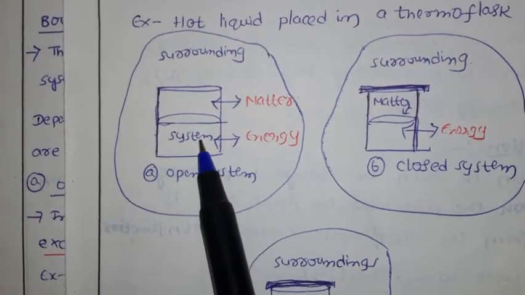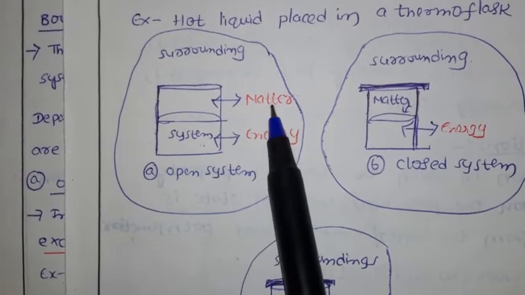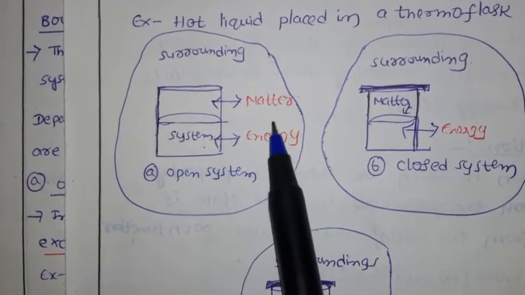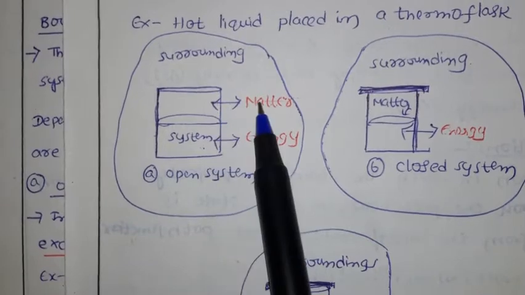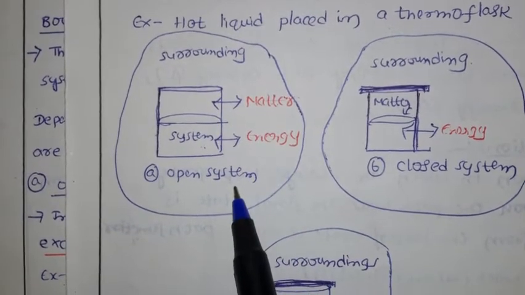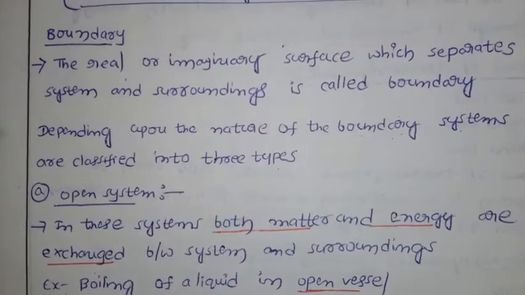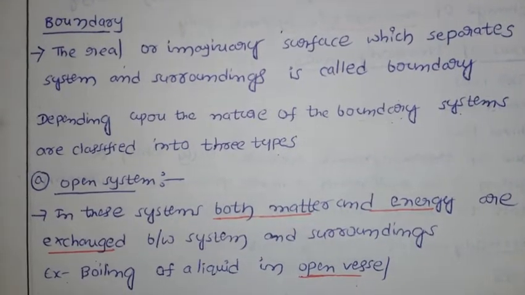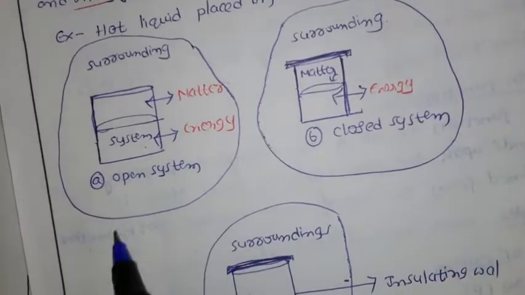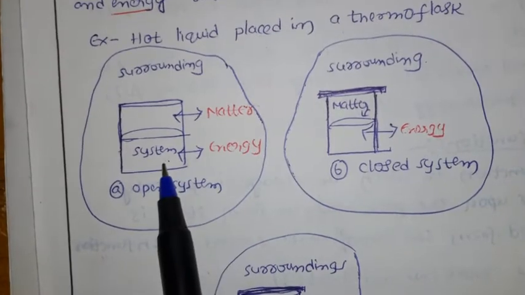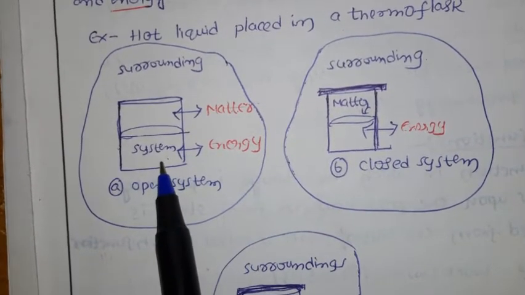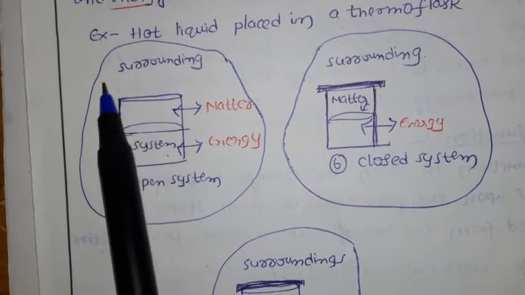Now what happens? There is an exchange of energy and matter. Both will be there. If exchange of energy and matter both take place, that is called an open system. For example, boiling of liquid in an open vessel. If you continue to boil the liquid, for example water, a few water molecules will go to the surroundings.